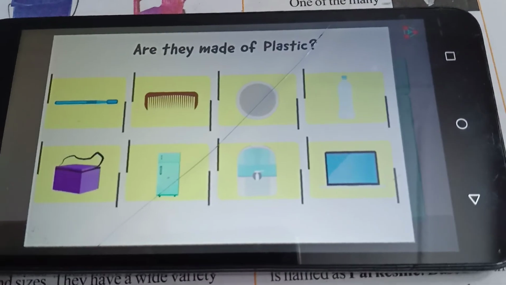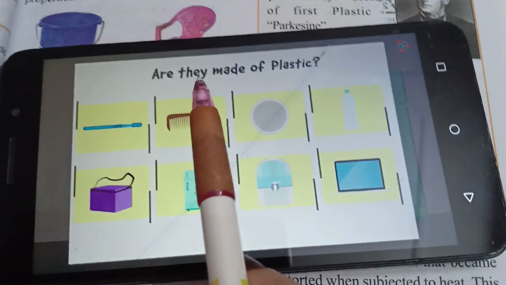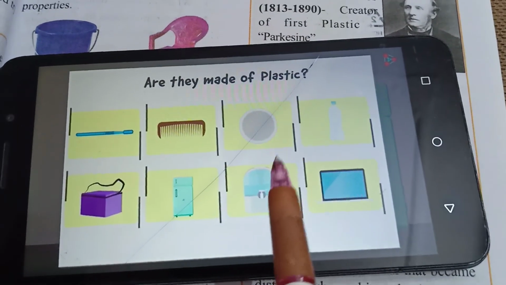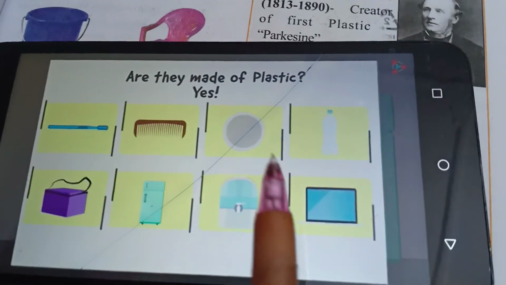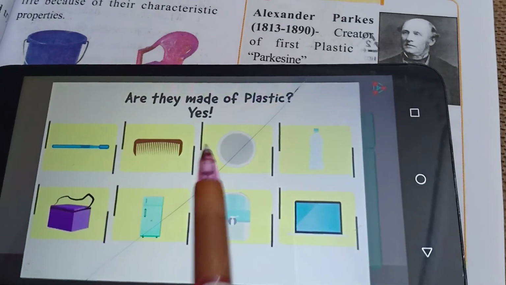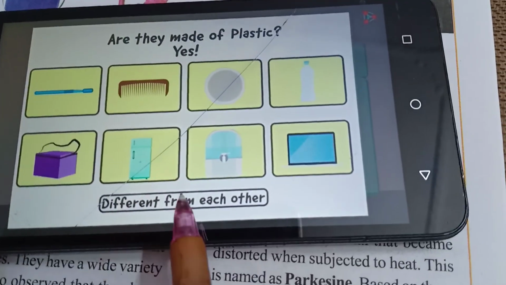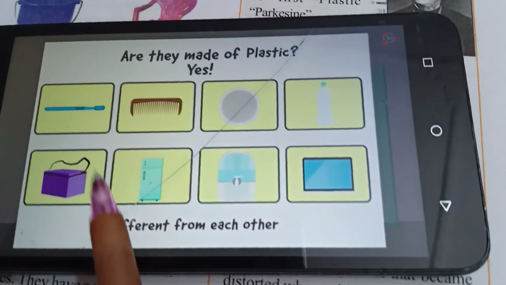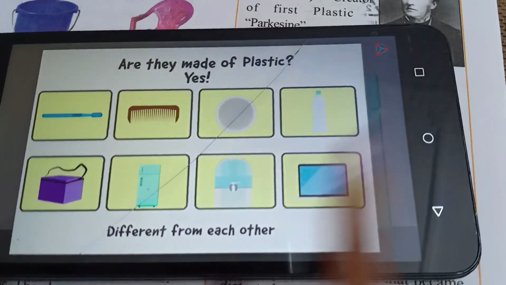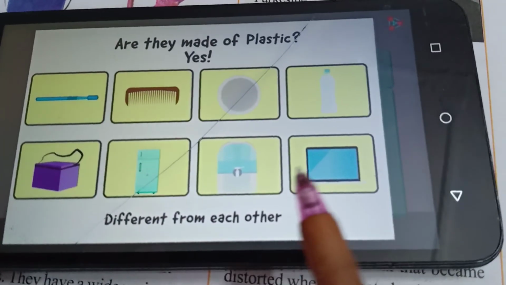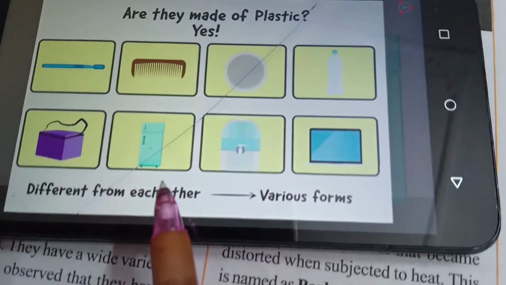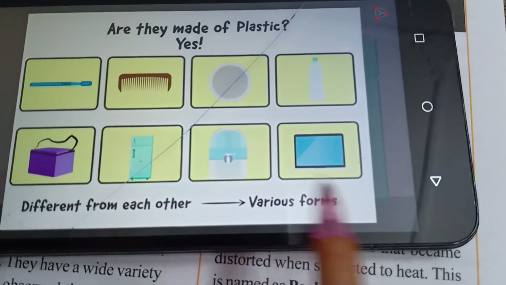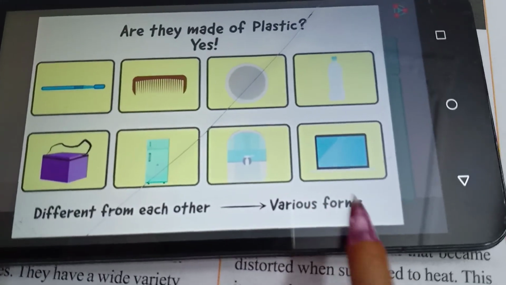So students, my question is: are all the articles shown here made up of plastics? Yes, they are all made up of plastics, but they are different from each other. How is it possible that the plastic is there but it is a different type of plastic? Yes, it is possible because plastics come in various forms.